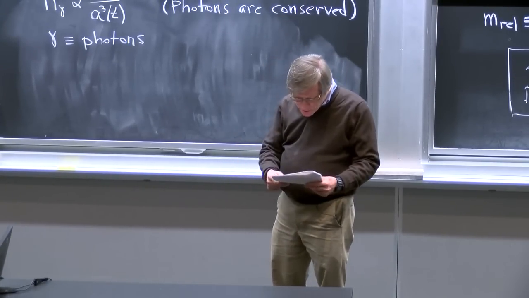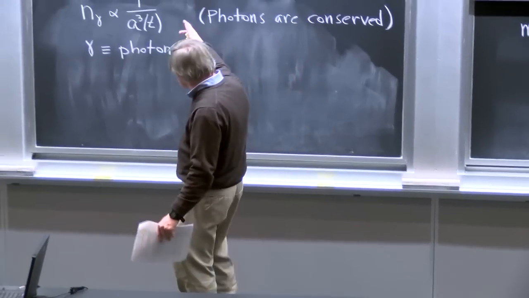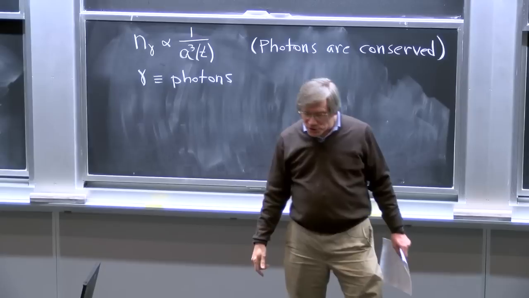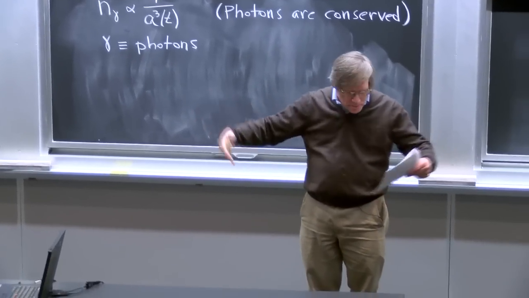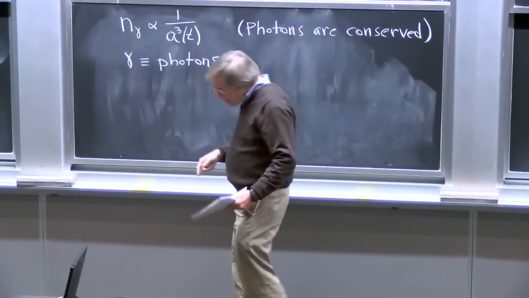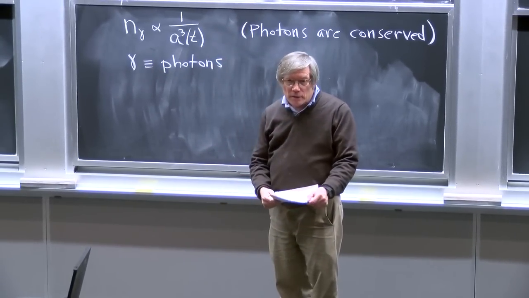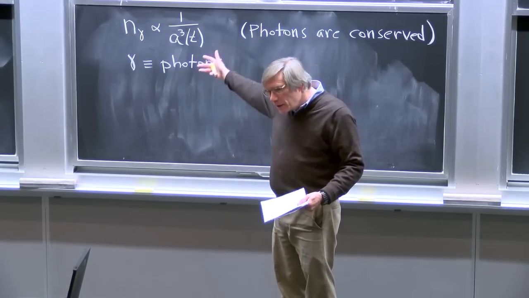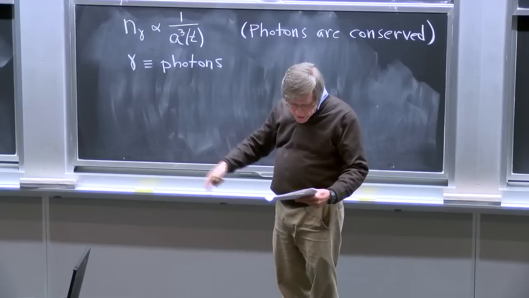We've gotten a little ahead of what I wanted to talk about. So for now, I'm just imagining a free photon gas, which is an excellent approximation for the early universe. And those photons just continue to exist as the universe expands. So their number density falls off as 1 over a cubed. But there's another effect that goes on, which is that the photons are redshifting. And we already know about that. But now we're going to take it into account in terms of the energy balances.